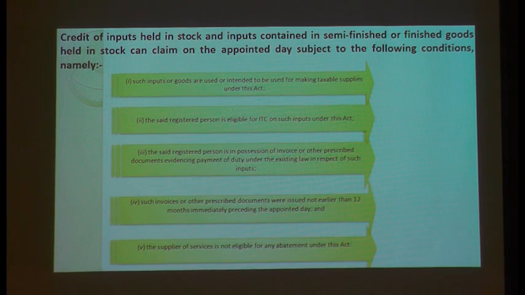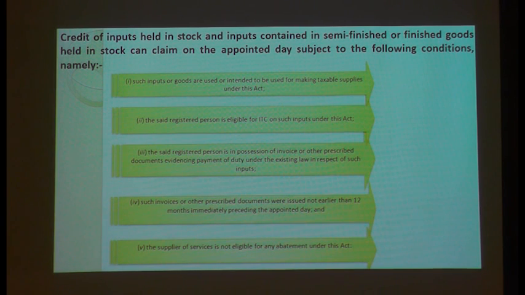You are getting that? What is the credit you are having on the stock? You were exempted under the old law. You have used stock. You have huge credit on that, but you are not able to enjoy it. Why? Because your output was exempted. Transitional credit you can apply, but it says that you should use it for taxable supplies in the GST law. The said person should be eligible for input tax credit in the GST law.